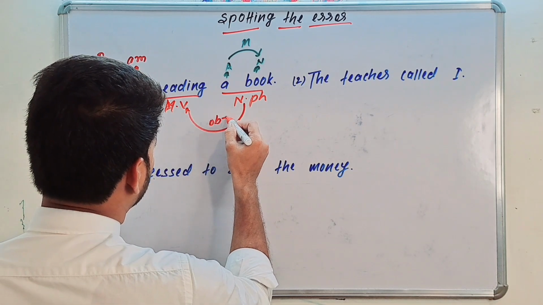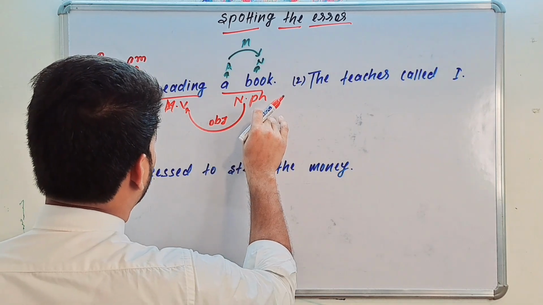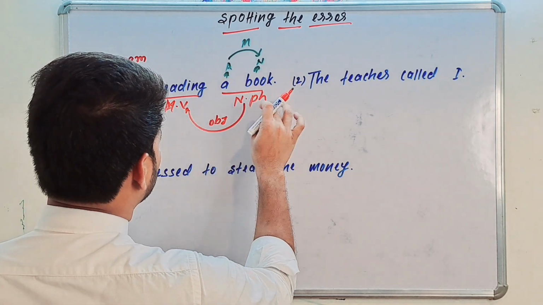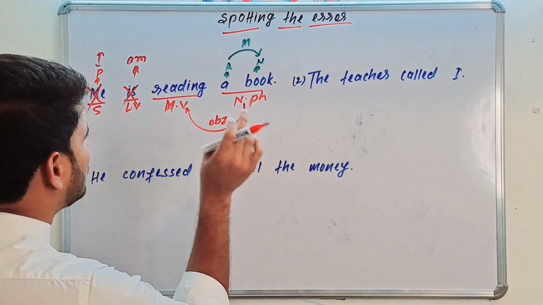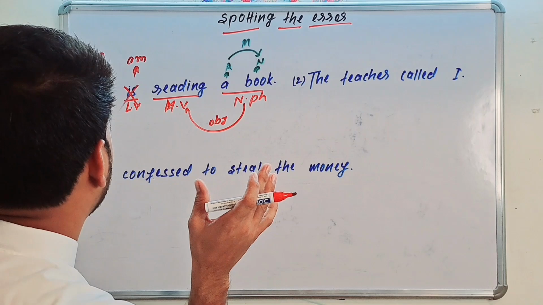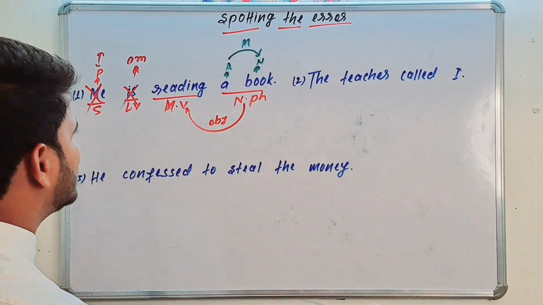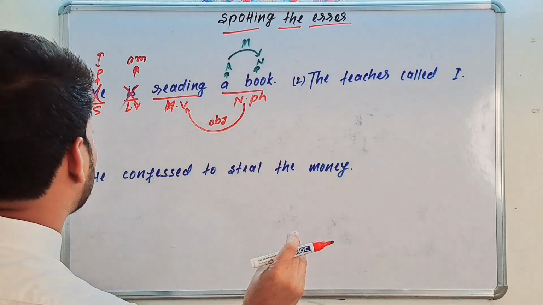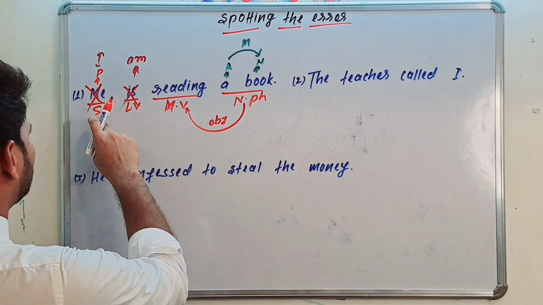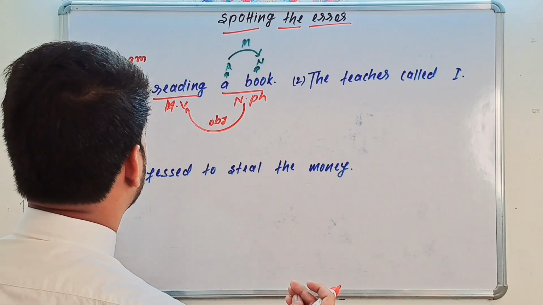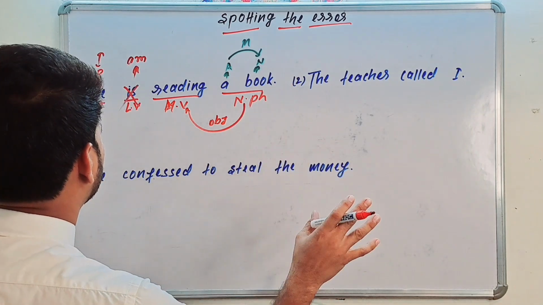Here in the first sentence, a book, this noun phrase is an object of the main verb reading. No doubt I spotted the error part. Use only the subjective case of pronoun as a subject and only the objective case of pronoun as an object.